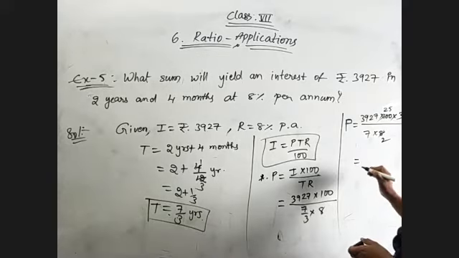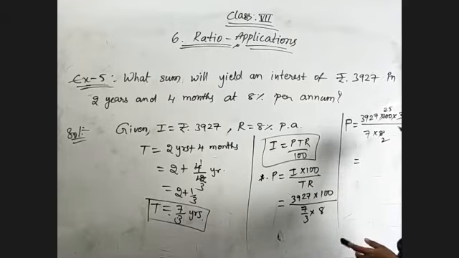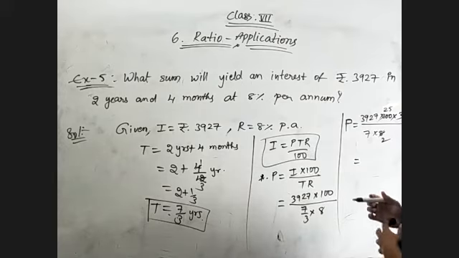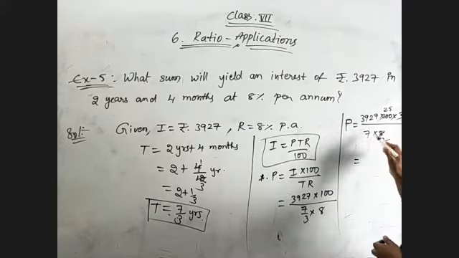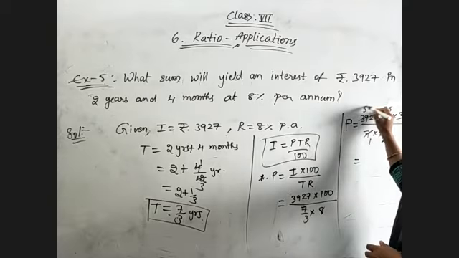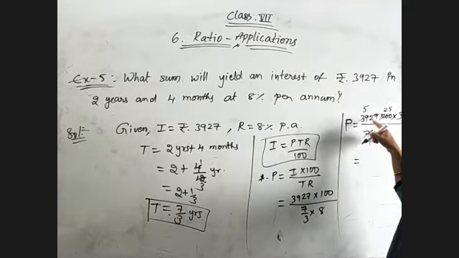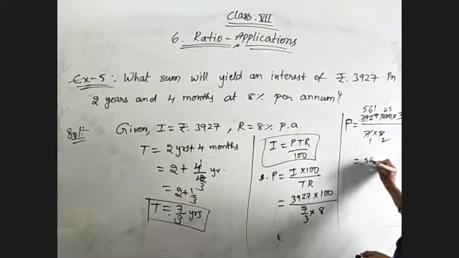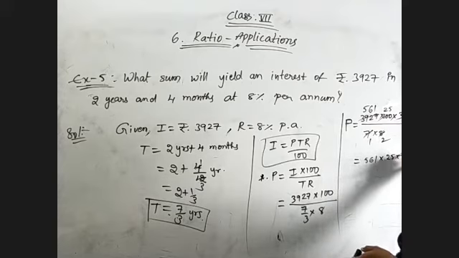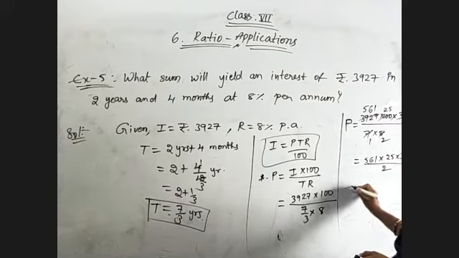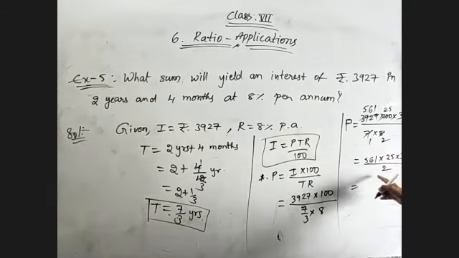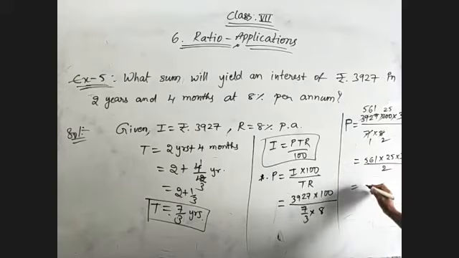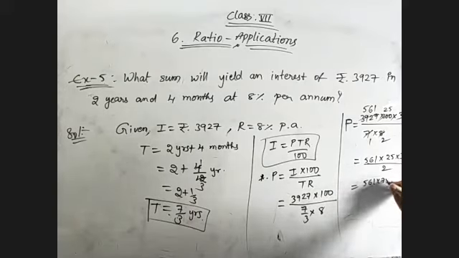So do the calculations, what will we get? 7 ones are 7, 7 5s are 35, 7 6 are 42 and 7 ones are 7. 561 into 25 into 3 by 2 is there. So first multiply these 3 and divide with 2. That's it. So what will we get? 25 3s are 75. 561 into 75 by 2.